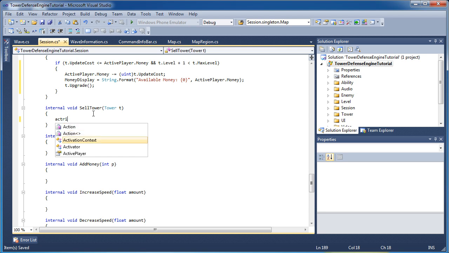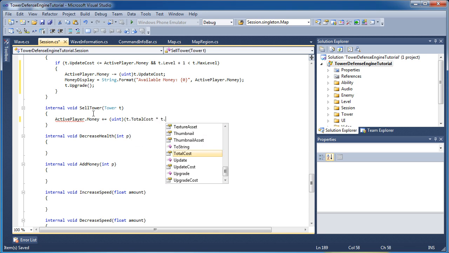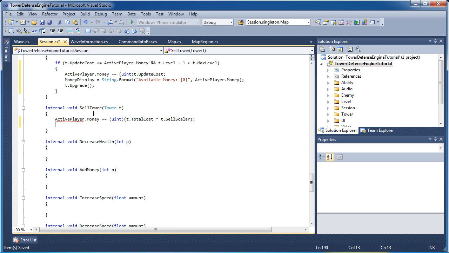So activePlayer.money += (uint)(t.totalCost * t.sellScalar). So we multiply our total money we put in the tower by the sell scalar. Now, we manipulated money again, so let's copy and paste that money display.